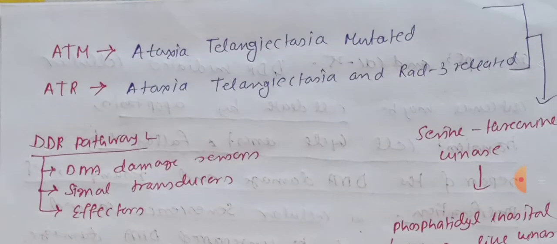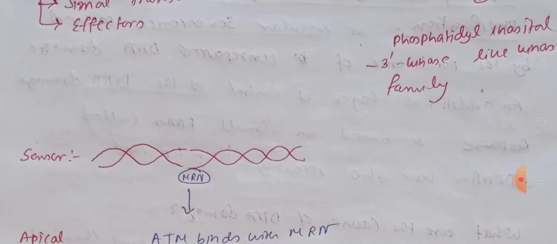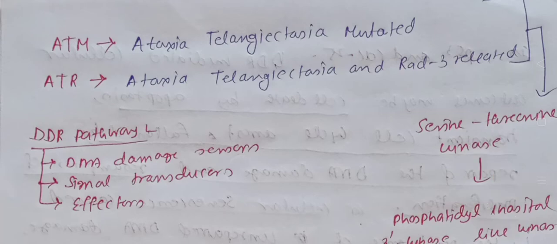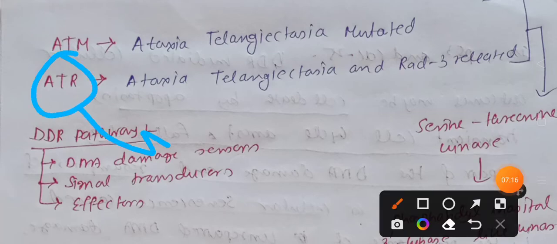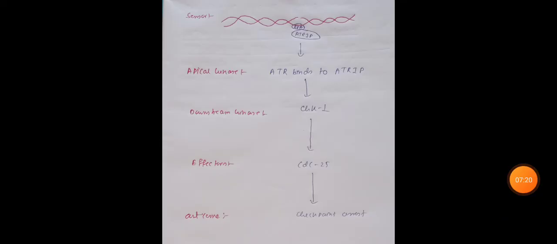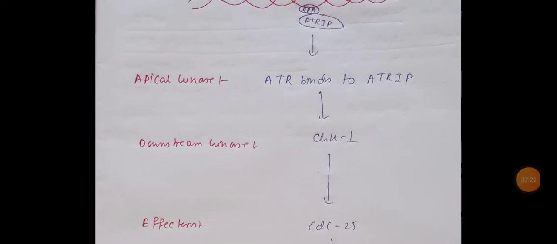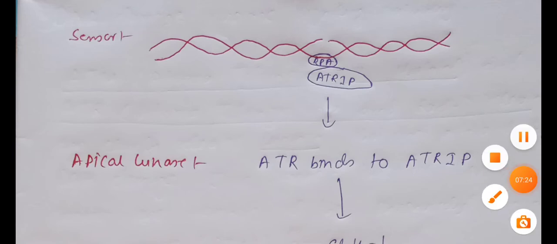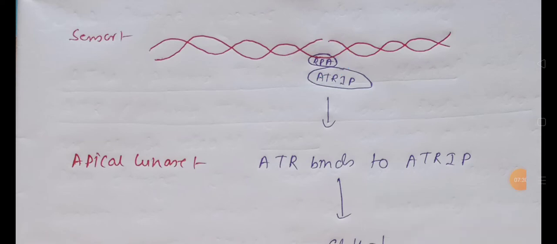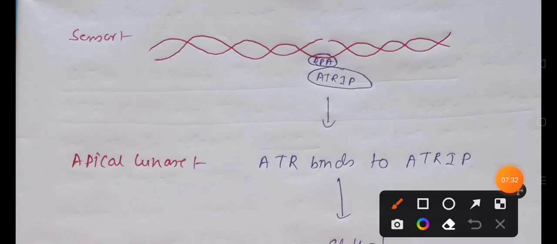Now we are going to talk about the ATR pathway. Remember, the ATR pathway is responsible for repairing a wide range of DNA lesions, especially those involved in replication. So in case of the ATR pathway, the sensor is replication protein A. Okay, it will sense single stranded DNA damage and bind with the single stranded DNA created due to the stalled replication fork.